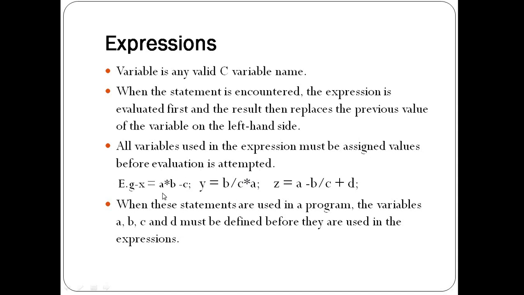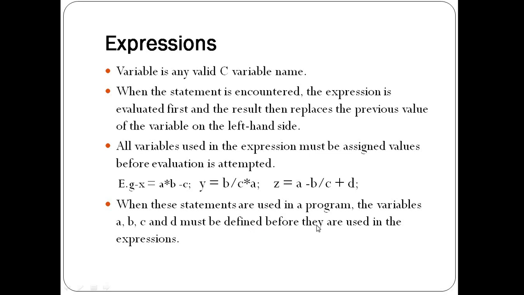So for example, x is equal to a into b minus c, y is equal to b divided by c into a, and z is equal to a minus b divided by c plus d. So when these statements are used in a program, the variables a, b, c and d must be defined before they are used in the expression.